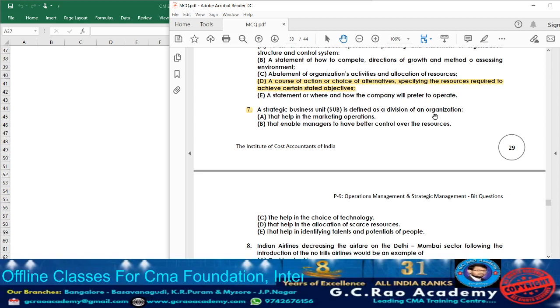Okay, now let us go through what they are doing. The strategic business unit or SBU, not UB, it is SBU, is defined as a division of an organization. Option A, that help in marketing operation. No. Actually, why they are going to perform strategic business unit is they can provide the proper control completely on all the units. For that reasons, usually what happens, SBUs will be formed. So it's not for marketing operations. So accordingly, option A cannot be the answer.